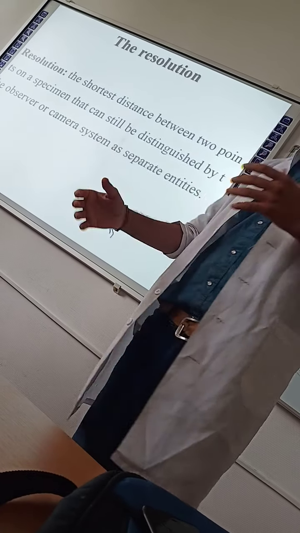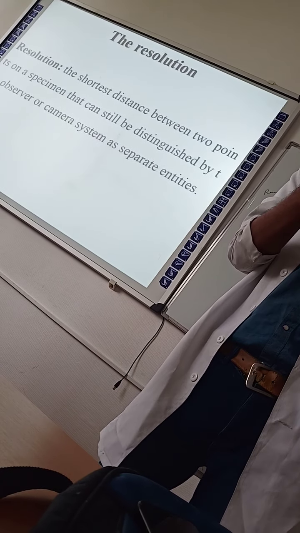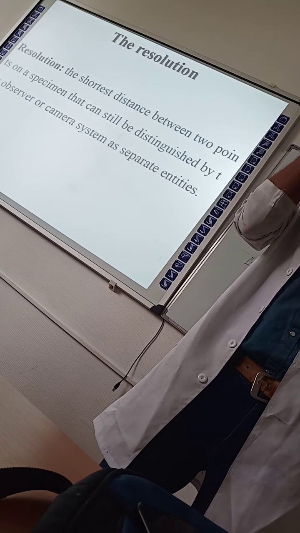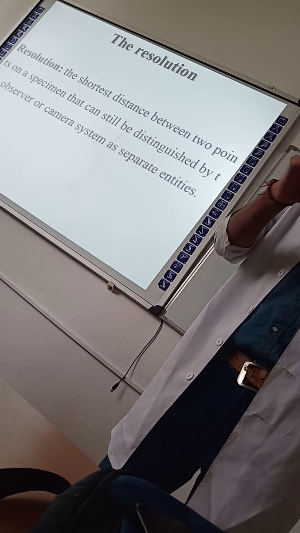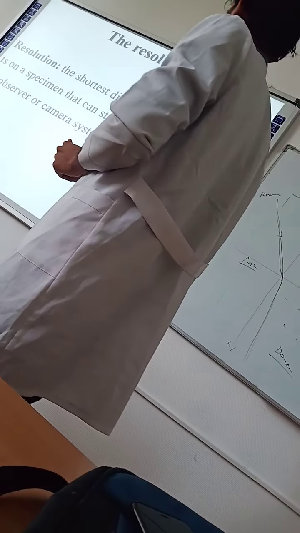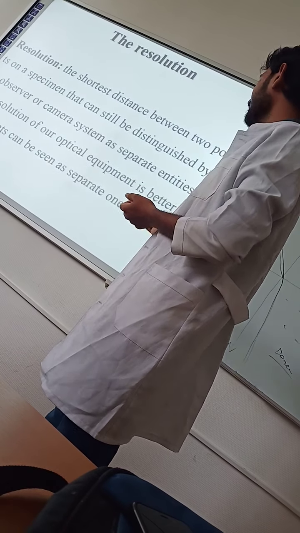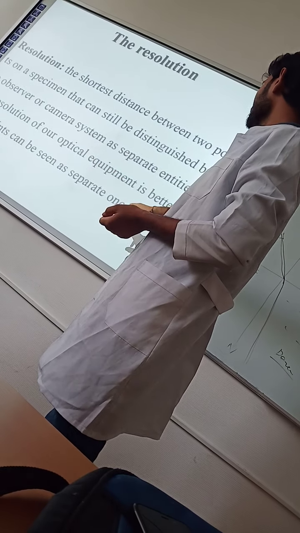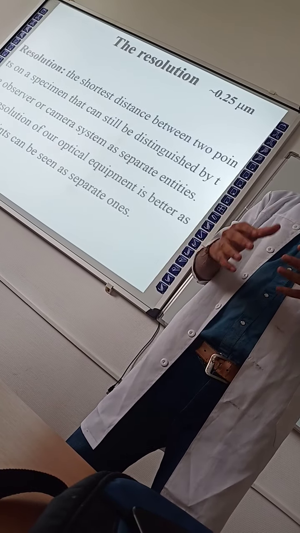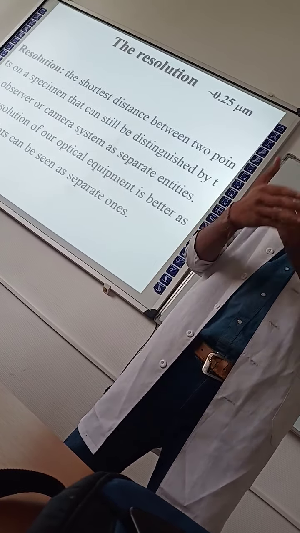By increasing the resolution, we can decrease the distance between the bacteria and our vision to see the object more clearly. The resolution of our optical equipment is better the closer two points can be seen as separate. We can see the small particle in a larger size, and it decreases the distance between the eye and the small particle.